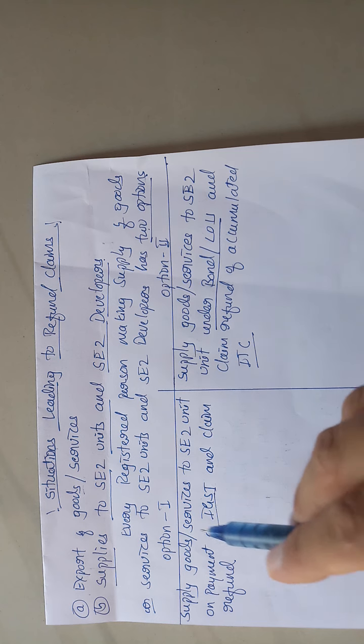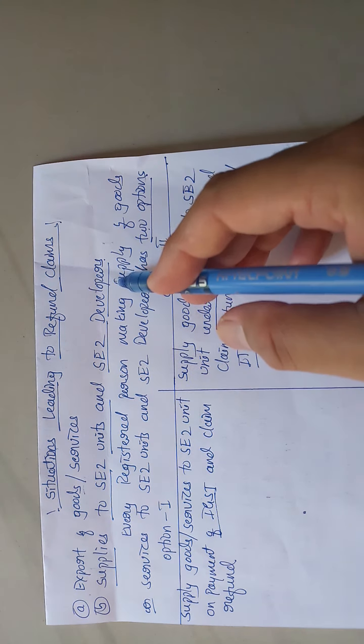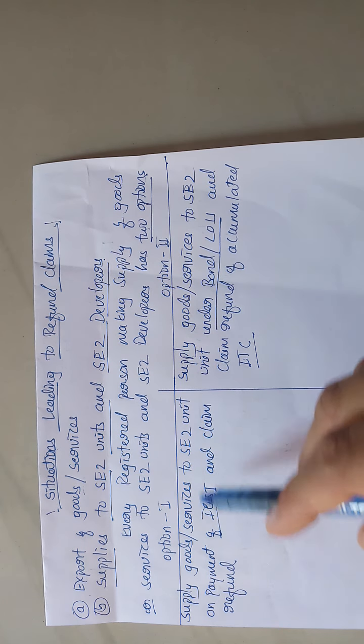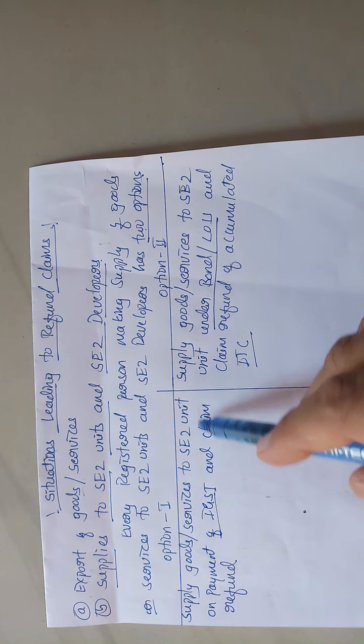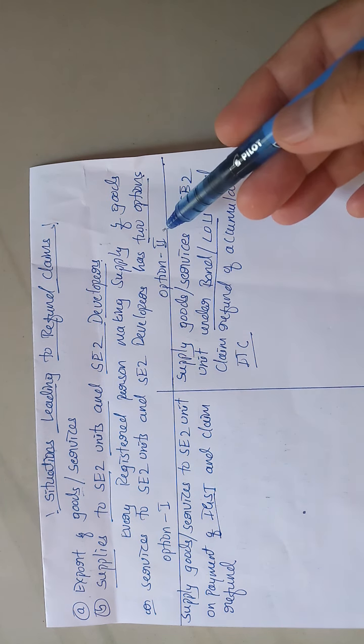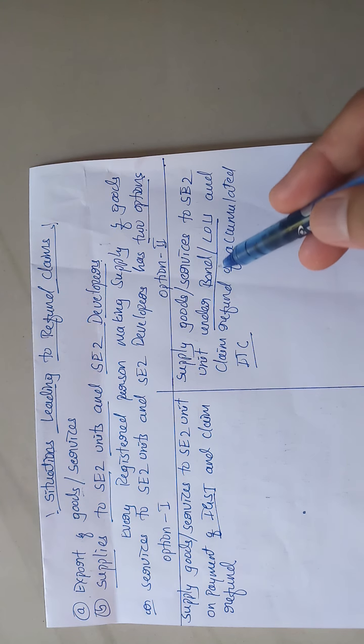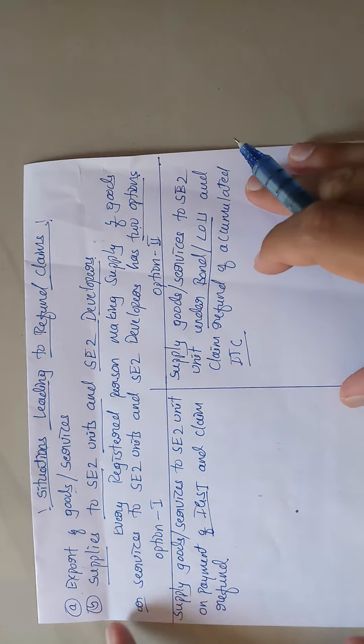And in case of supplies to SEZ units and SEZ developers, there are two options, as I explained in the previous video: supply of goods or services to an SEZ unit on payment of IGST, and without payment of IGST under bond or letter of undertaking. Let me explain this with an example.